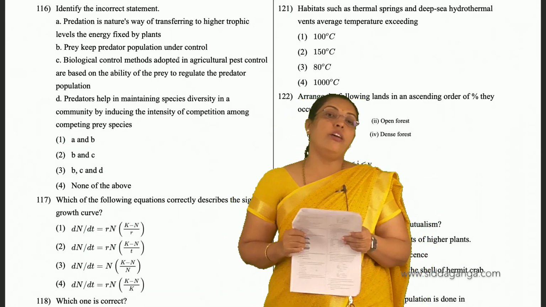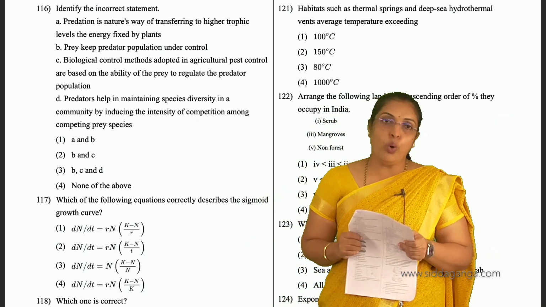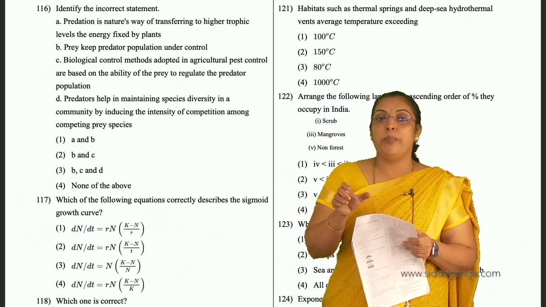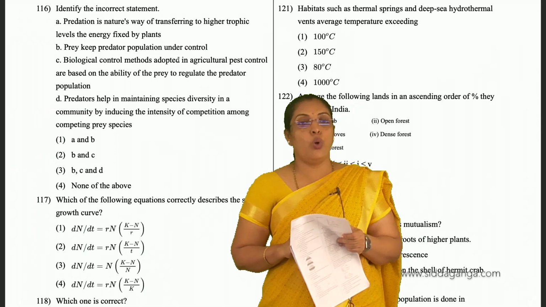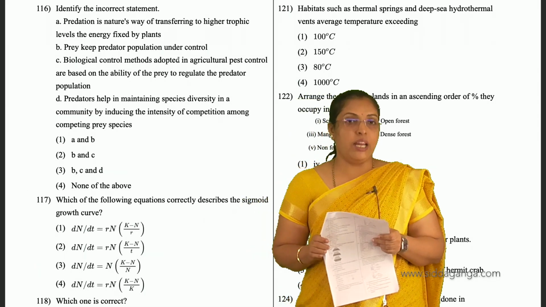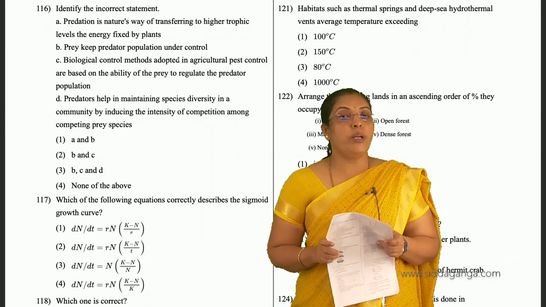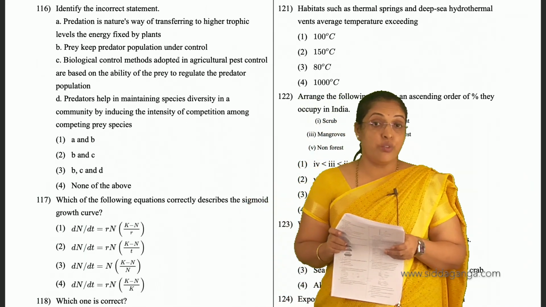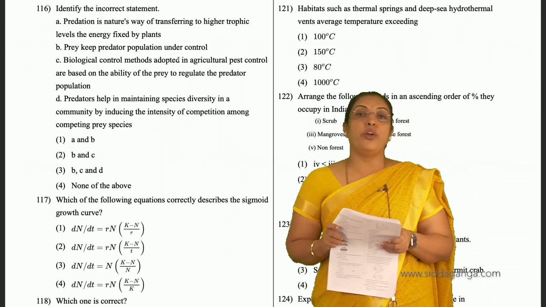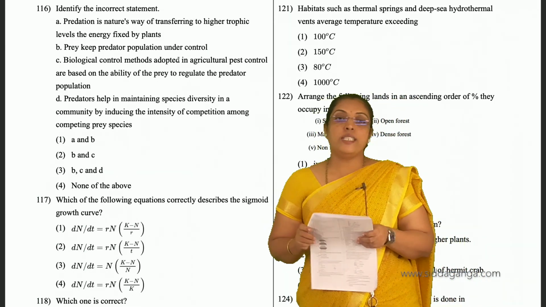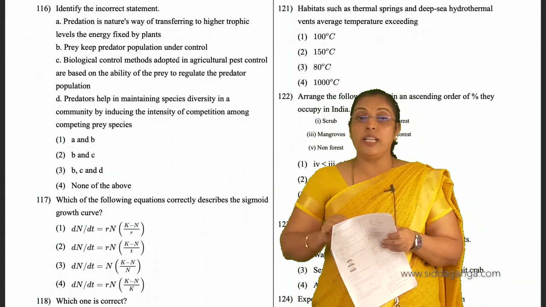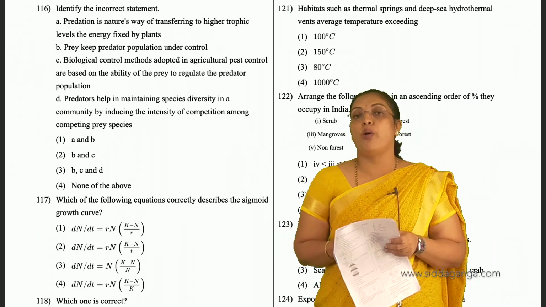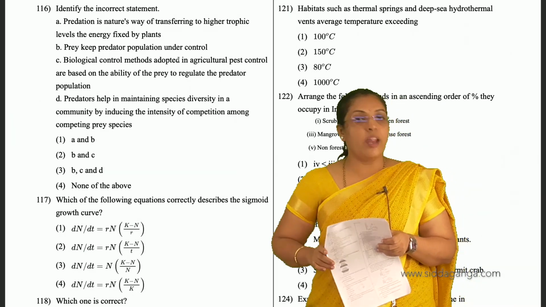Prey keep predator population under control? No, the predator keeps prey population under control. So B is incorrect. Biological control methods adopted in agricultural pest control are based on the ability of the prey to regulate the predator population? No, it's based on the ability of the predator to regulate the prey population. So C is incorrect.